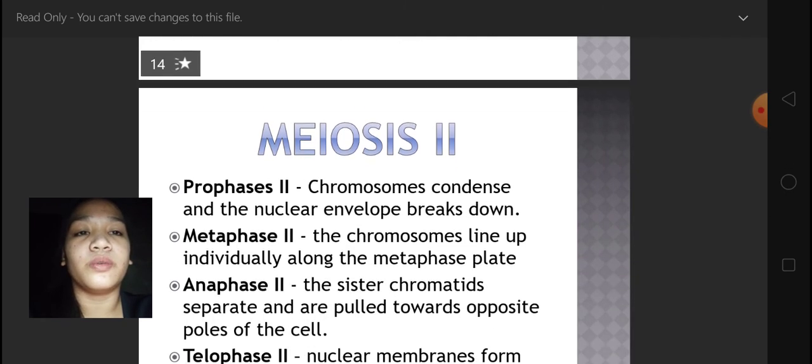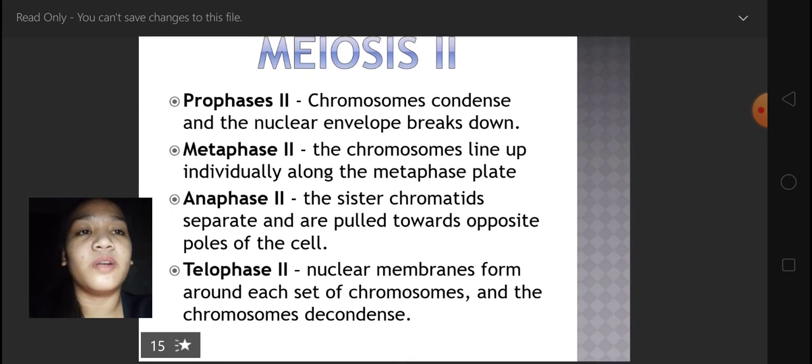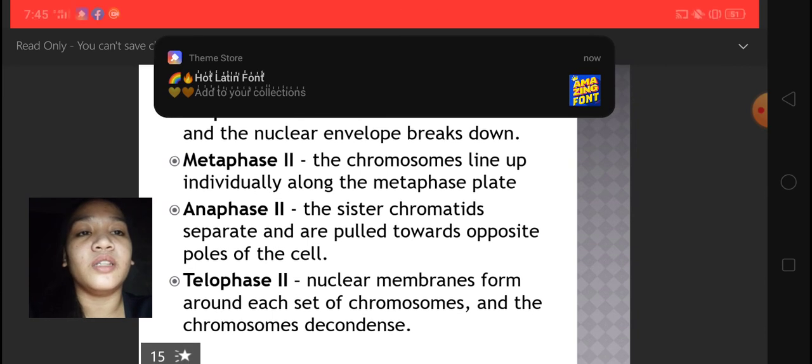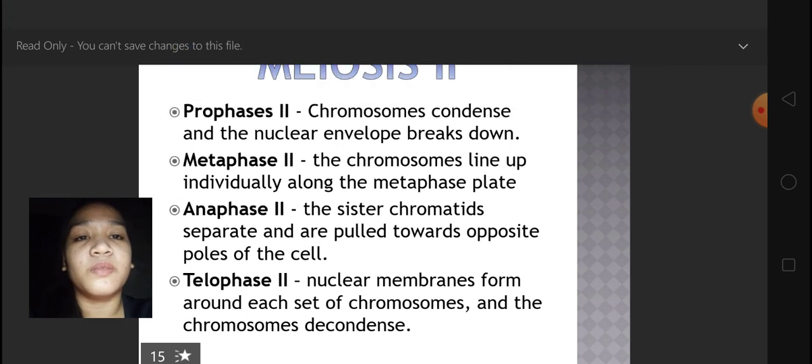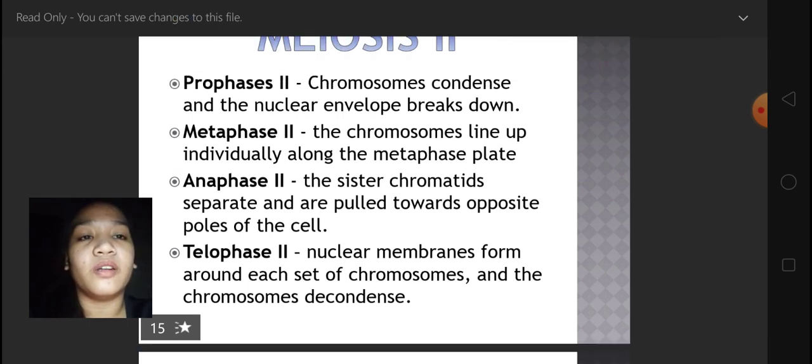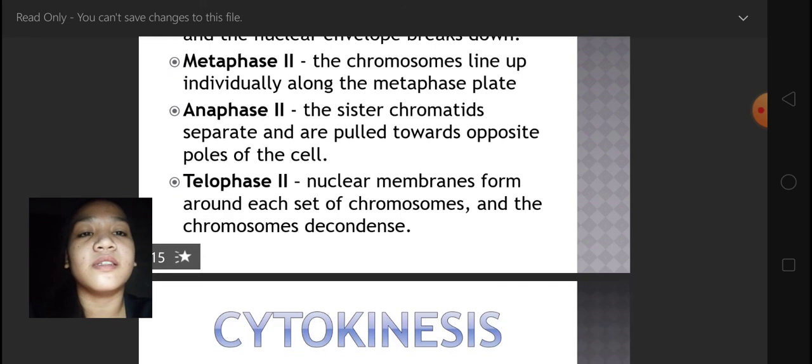In meiosis II, first, the chromosomes condense and the nuclear envelope breaks down. Second, the chromosomes line up individually along the metaphase plate, and sister chromatids separate and are pulled toward opposite poles of the cell. And last, the nuclear membranes form around each set of chromosomes and the chromosomes decondense.